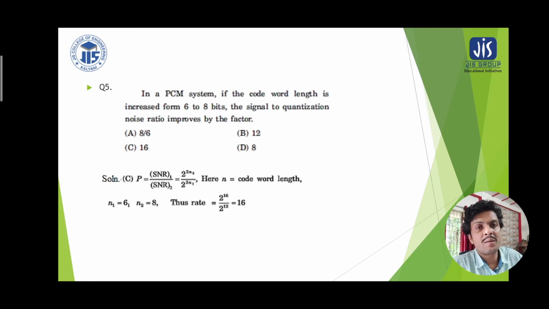That is why we have to take the ratio. SNR2 by SNR1 gives you 2 to the power 2n2 by 2 to the power 2n1, where n1 and n2 you know. That gives you the numerical value 16. So therefore option C is the correct answer. Thank you.